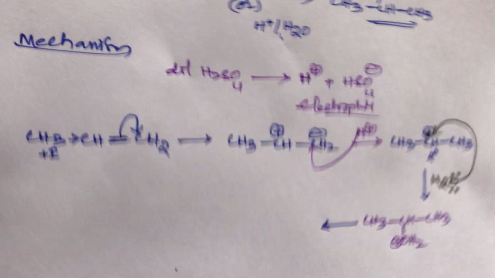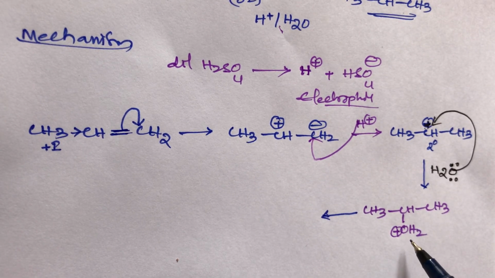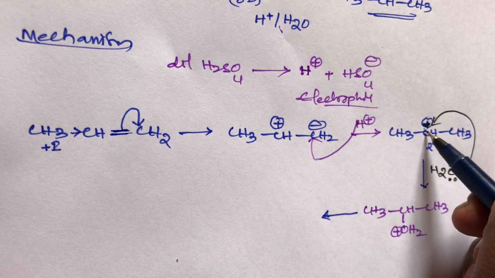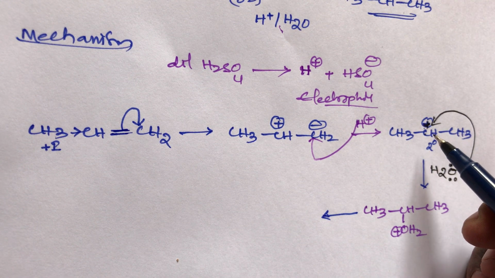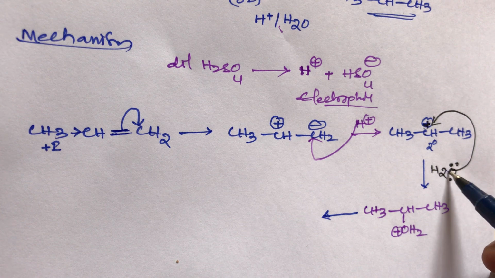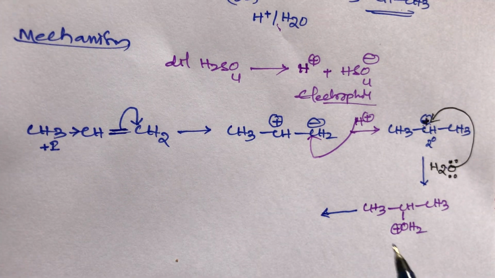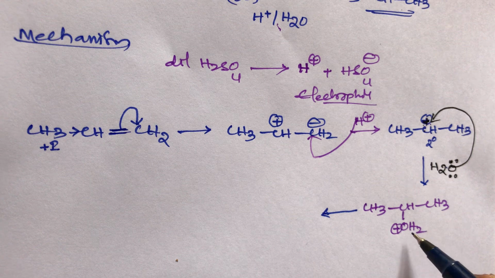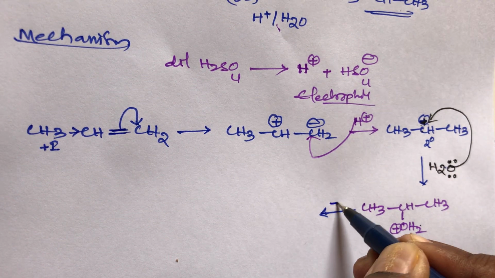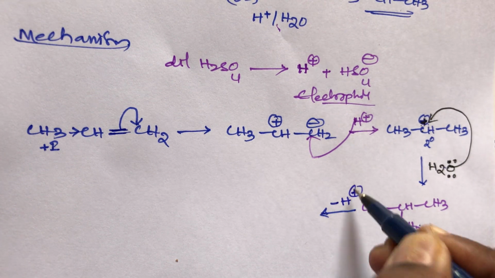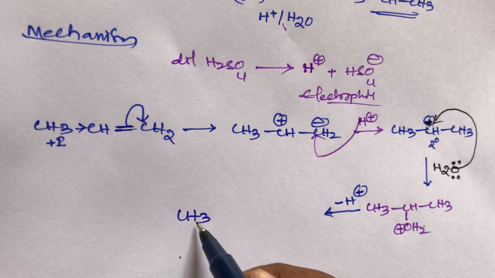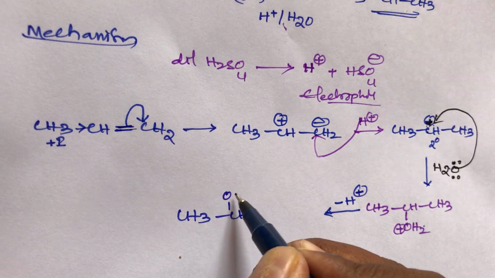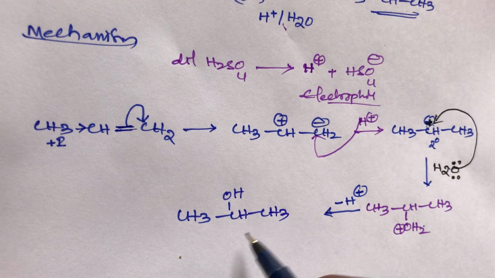After that, this H2O will attack the positive charge side. Why? Because the positive charge is electron deficient, so it will attract the lone pair of electrons. After that, one H+ is removed from the OH2. So what is the final product, students? That is CH3CH(OH)CH3. This is the final product.